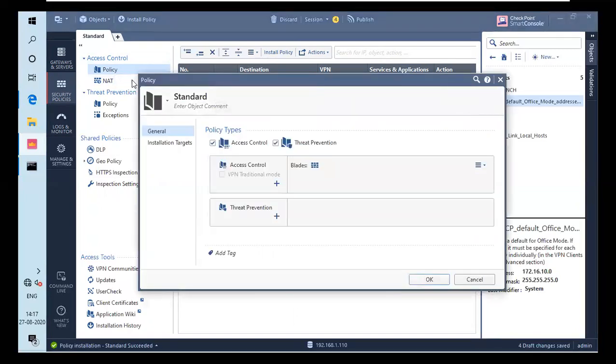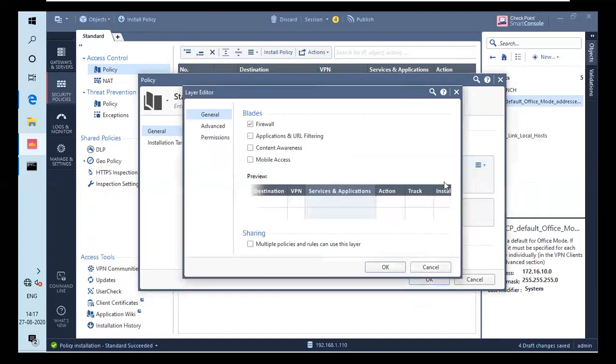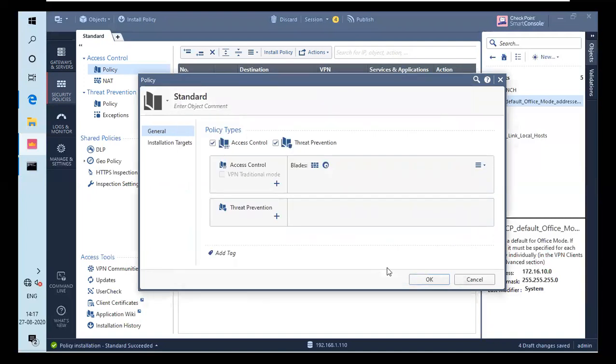You have to add the blade. Go to access control, click the menu button, and click on edit layer. In that, check the content awareness blade so that the content awareness tab can be added to our access control policy. I will click on OK.